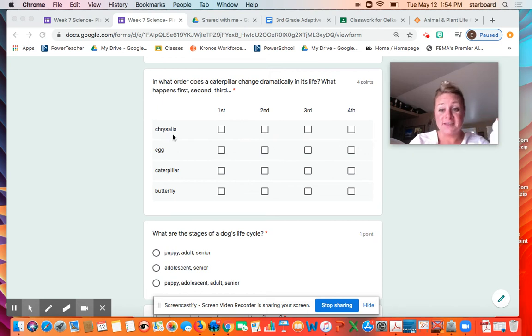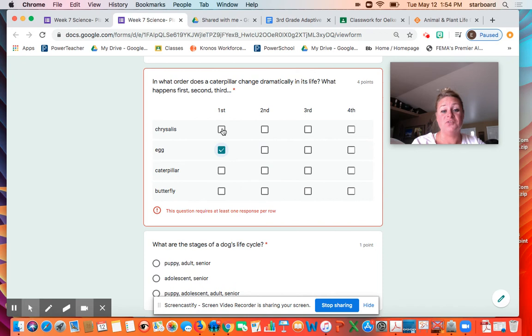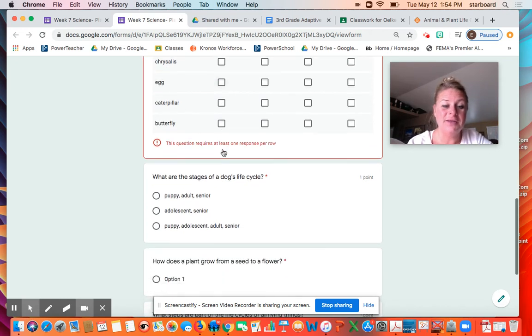So, chrysalis, what stage of the caterpillar's life cycle is that? Does the chrysalis happen first, second, third, or fourth? When is it an egg? When is it a caterpillar? When is it a butterfly? So you will check a box for each of those. And please remember, I'm just showing you how to check the box. Those are not the correct answers.